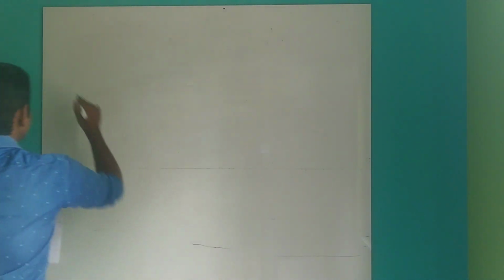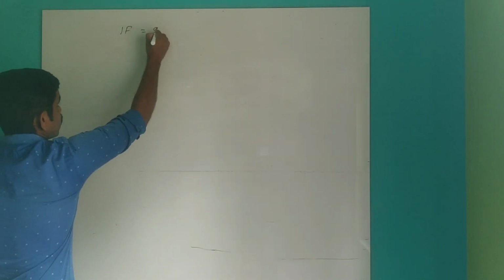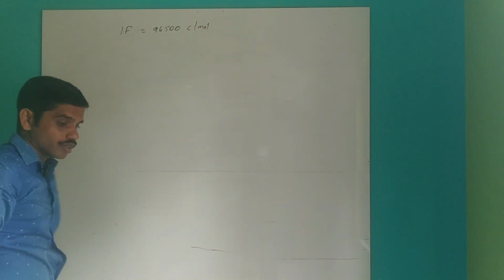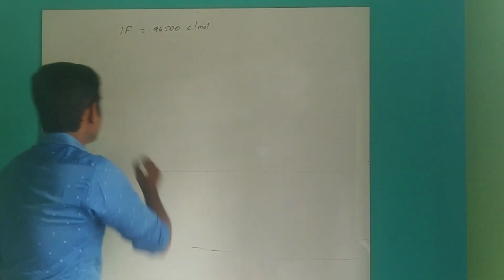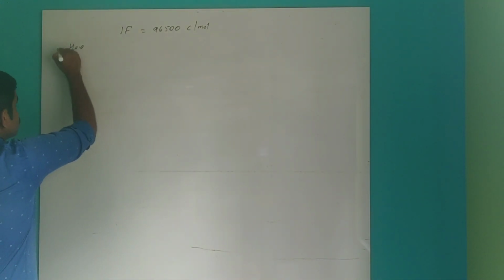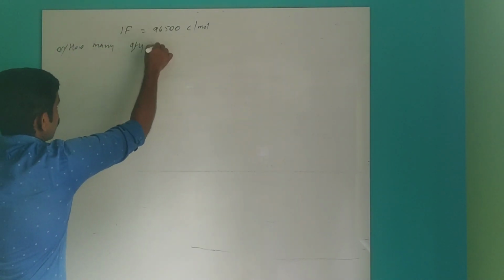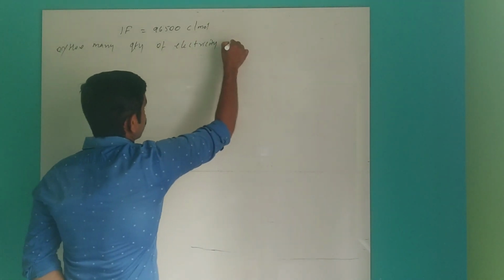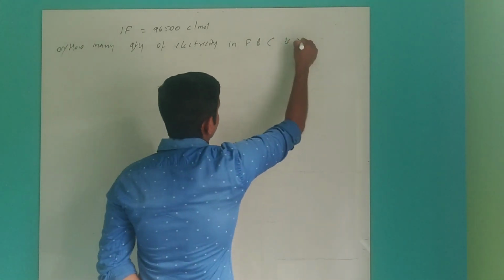Now we will discuss the Faraday. We studied that 1 Faraday is equal to 96500 coulomb per mole. Suppose we write one question: how many quantity of electricity, in Faraday and Coulomb, is required